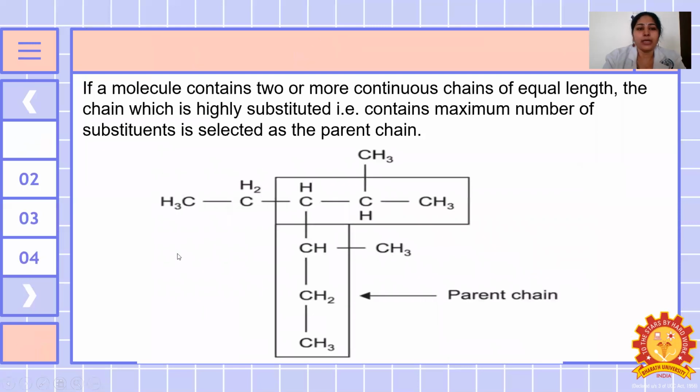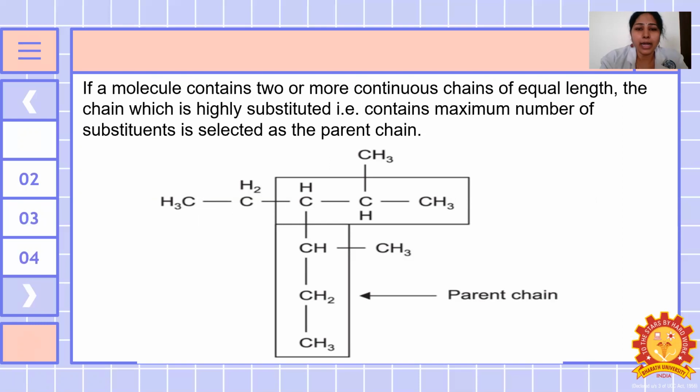If a molecule contains 2 or more continuous chains of equal length, the chain which is highly substituted, that is, which contains a maximum number of substituents, is selected as the parent chain. So the chain with the maximum number of substituents may be considered the parent chain.